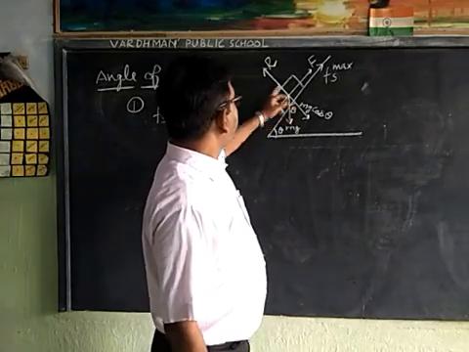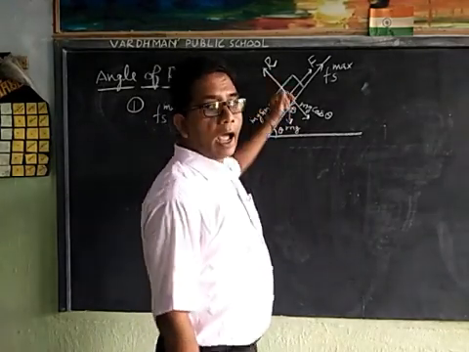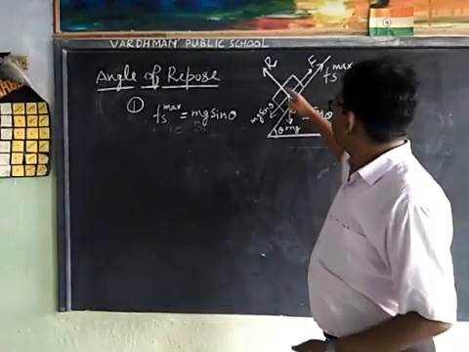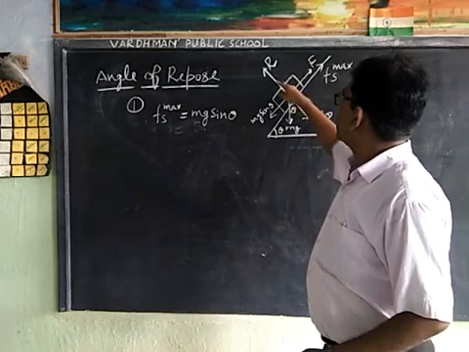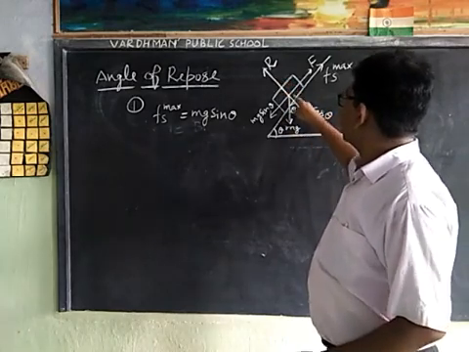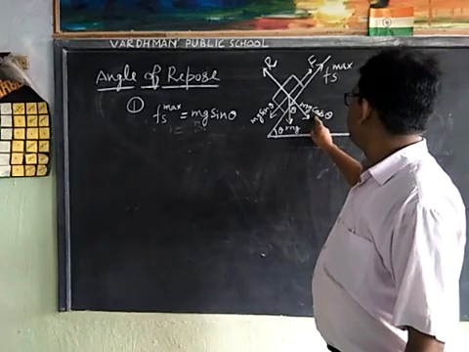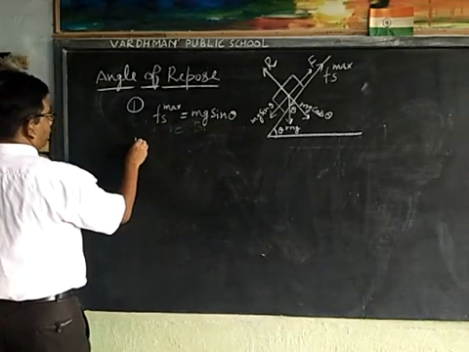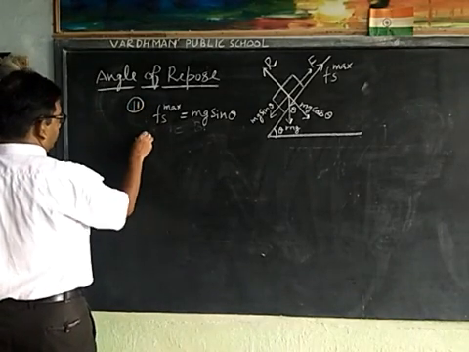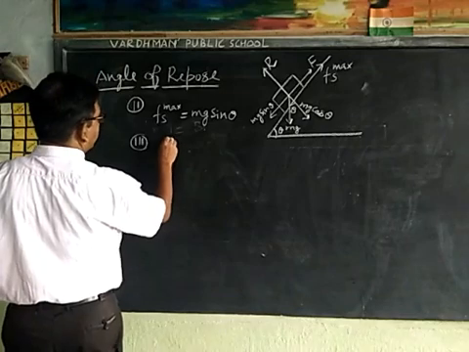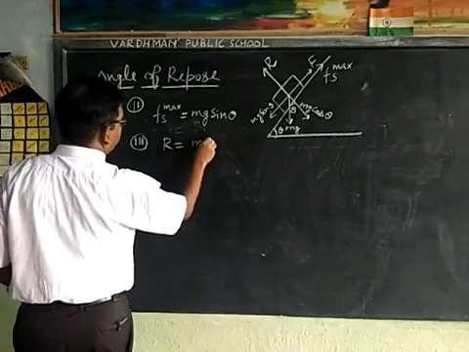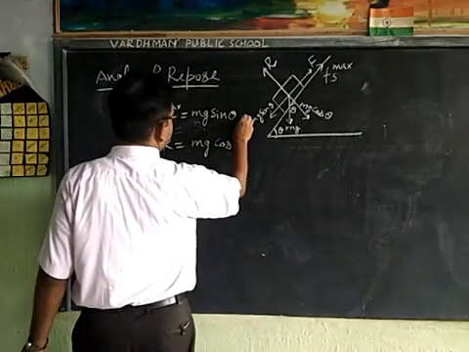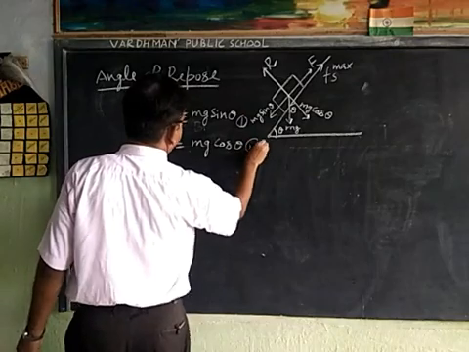And third, the normal reaction R acts perpendicular to the inclined plane and balances the component mg cos theta. That is, R is equal to mg cos theta. Suppose this is my first equation and this is the second one.